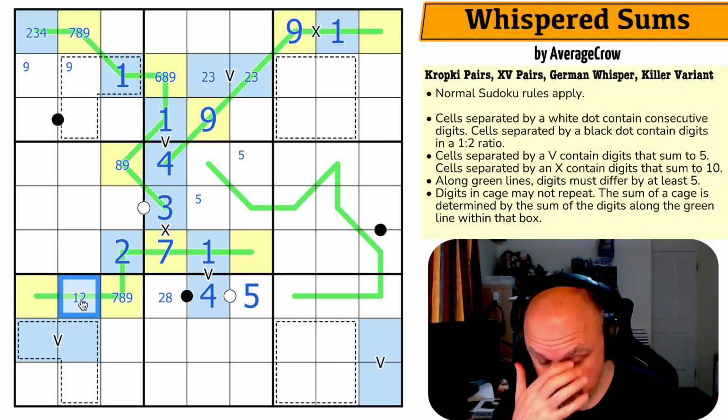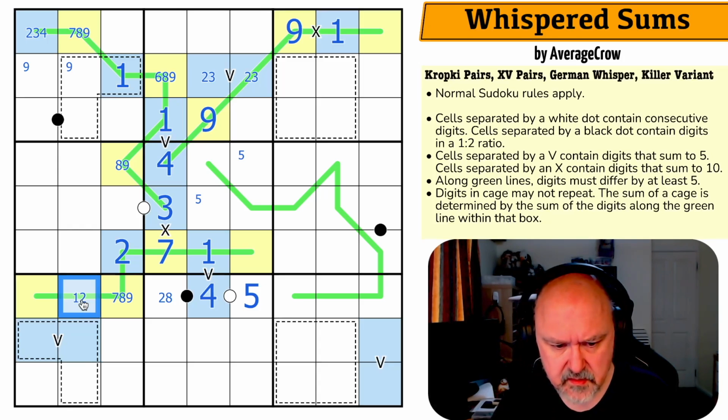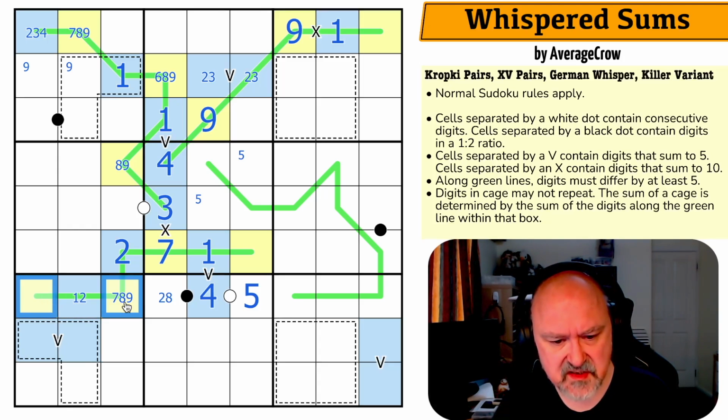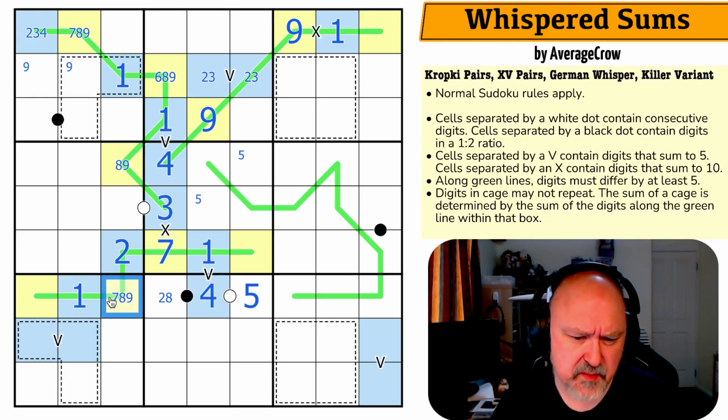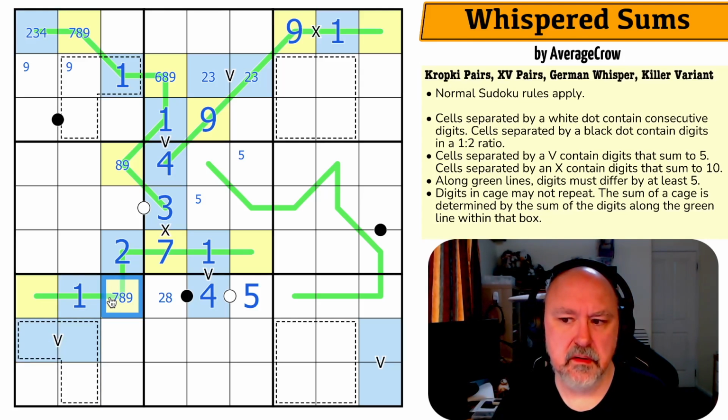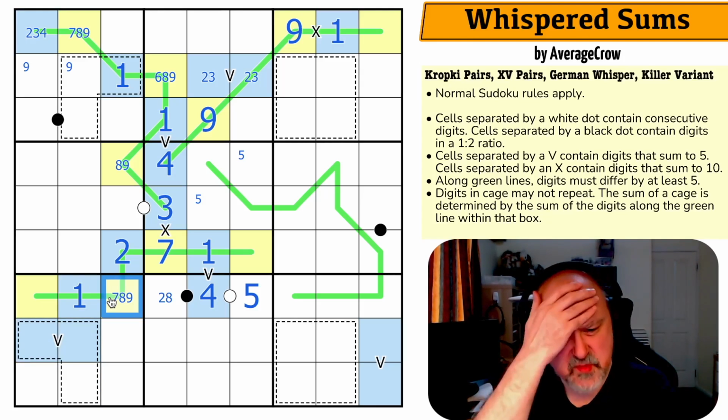If this is a 2, hang on, yeah, if this is even a 2, these would have to be at least 15, because I couldn't put a 6 on it. And this would be 17, which means 5, this would have to be 12. This has to be a 1. And 6 plus 1 plus 7. Can I even make this work?